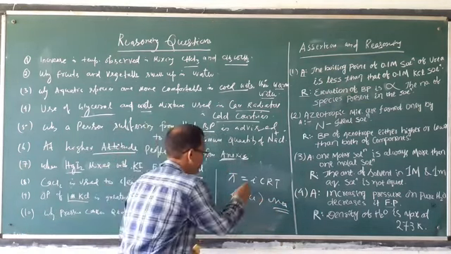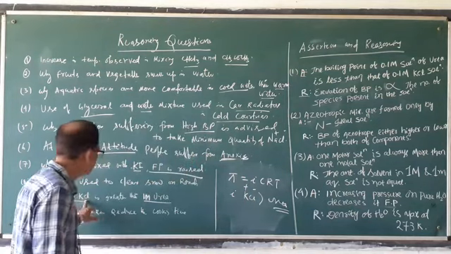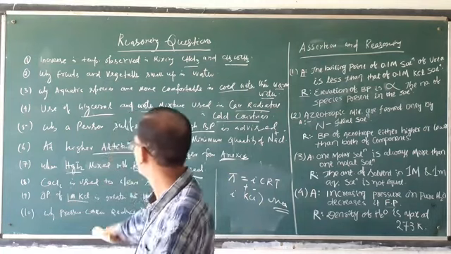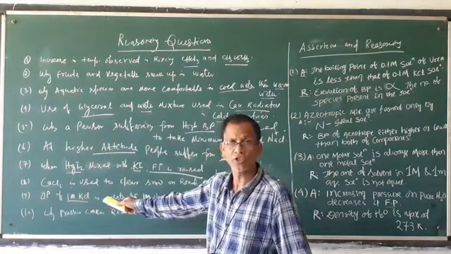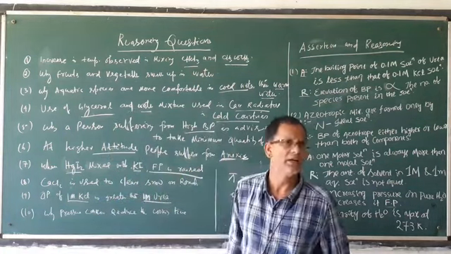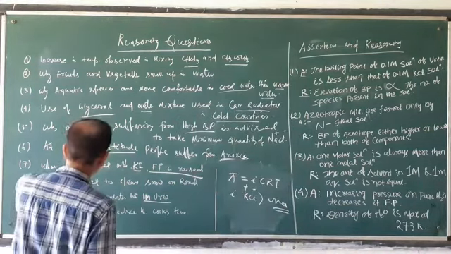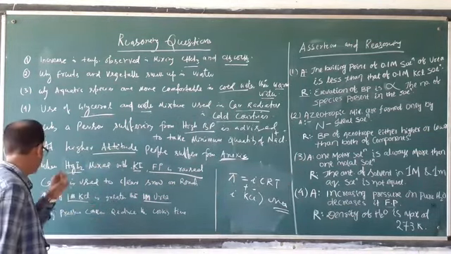As the number of particles increases, the i value increases. That's why a greater i value results in greater osmotic pressure. That's why potassium chloride has a higher osmotic pressure than urea, due to its more i value. That means KCl undergoes dissociation.